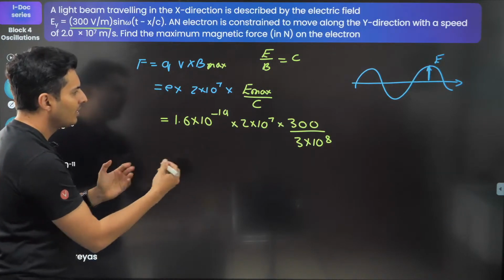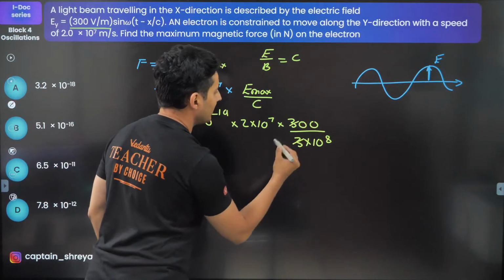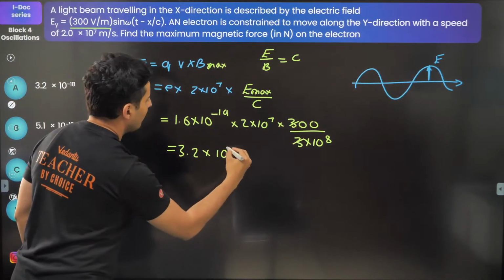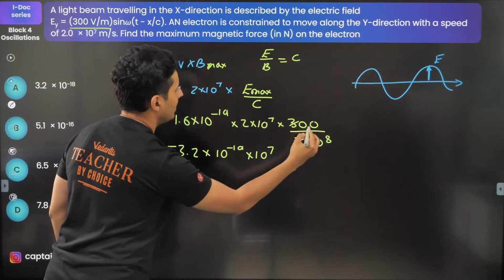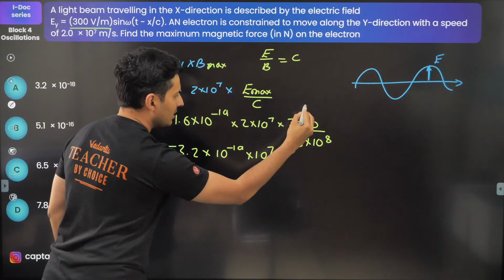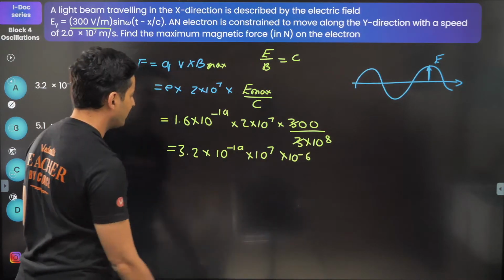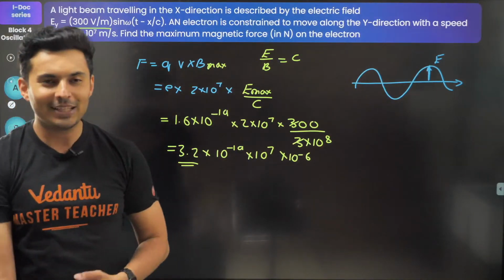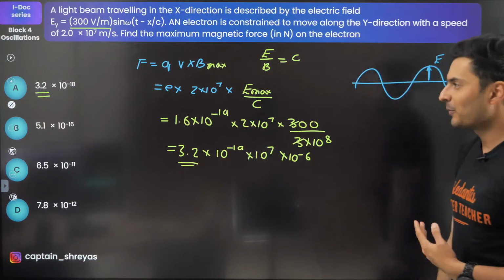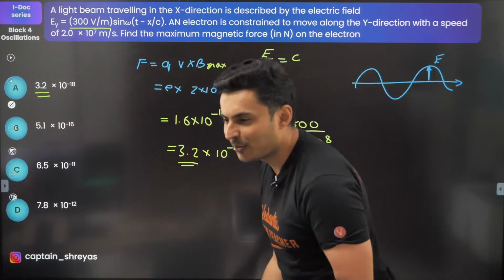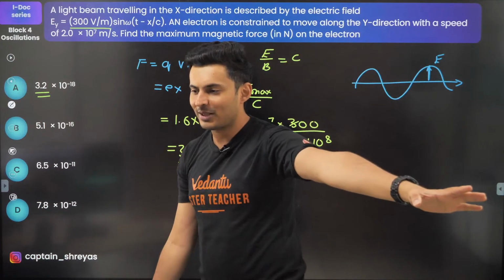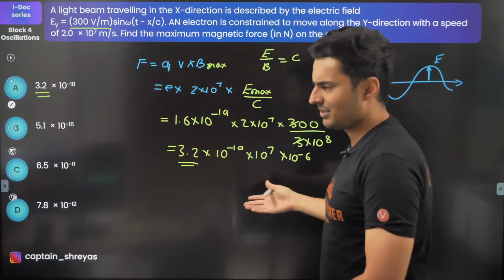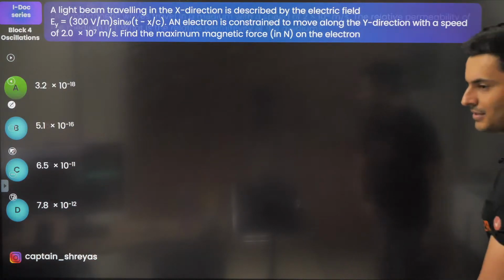Now it's just a matter of solving this. Well, 3 goes with this 3. This becomes 100. So 2 into 1.6, that's 3.2 into 10 to the power minus 19, 10 to the power 7. These two zeros go. 10 to the power 6 goes on the top. It will become 10 to the power minus 6. 3.2 is only there here, guys. Don't even have to bother solving it. So that's the trick which I have taught you many times. Powers of 10 should be ignored. That's all. Ignore the powers of 10. And you will see that you can easily, quickly get to the answer. You will save 10-15 seconds, or else you will waste time calculating those results.